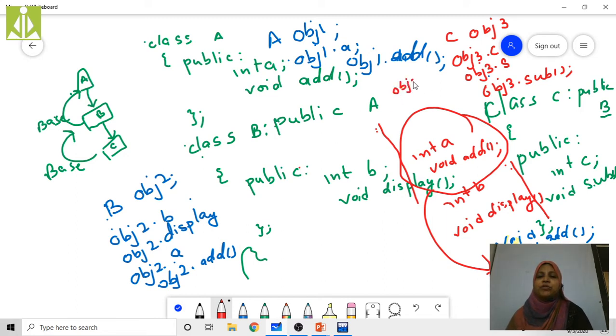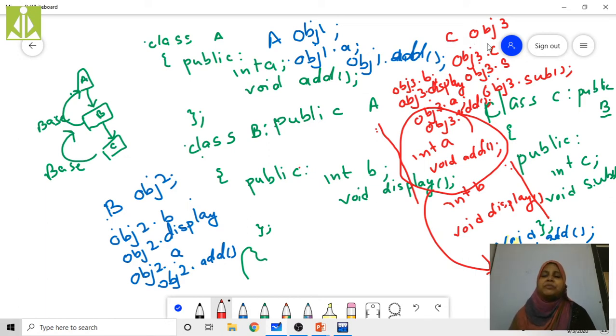So by using this obj3 dot, we can access B. By obj3 display, right? And by using this obj3 we can access A. By using this obj3 we can access add. Right? Why? Because all these are the data members and member functions of its base class. Here obj3 is the object of class C.